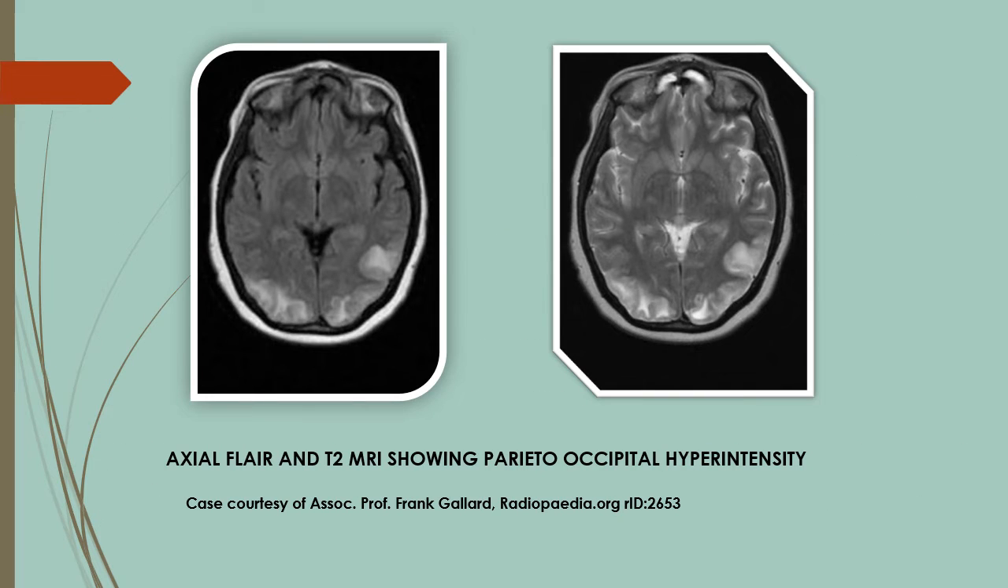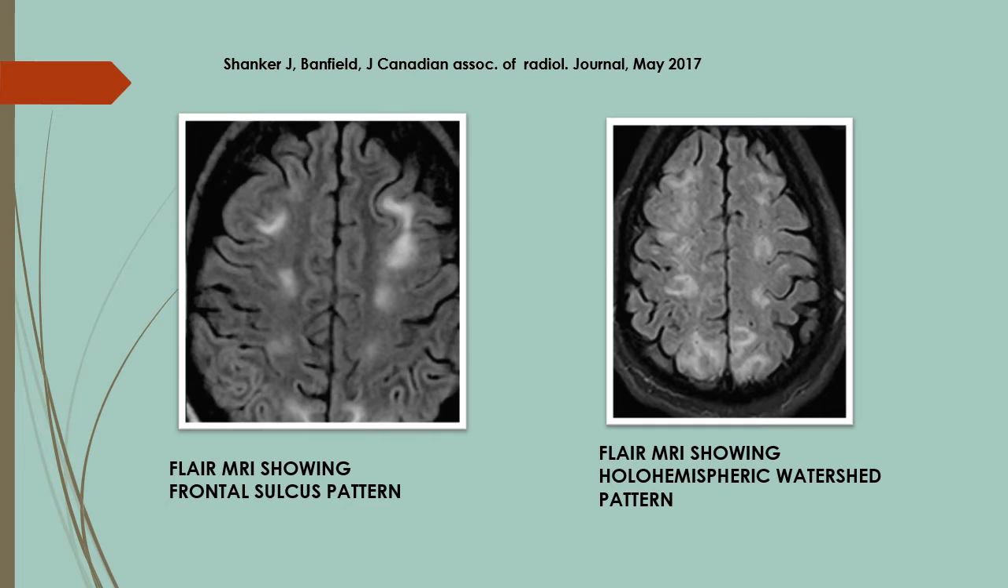This figure shows axial FLAIR and T2 MRI showing parieto-occipital hyperintensity. This figure shows FLAIR MRI demonstrating the frontal sulcus pattern and the holohemispheric watershed pattern.